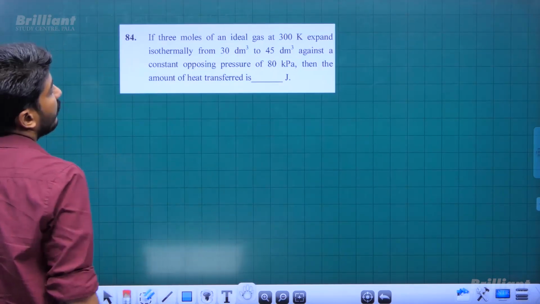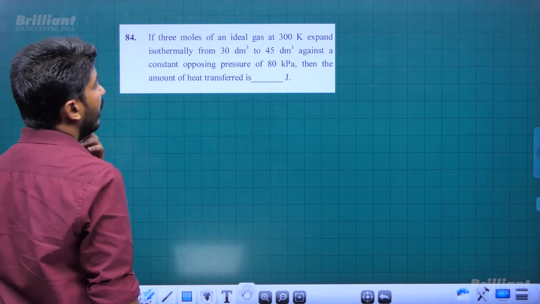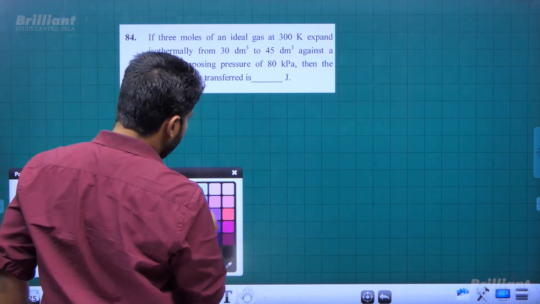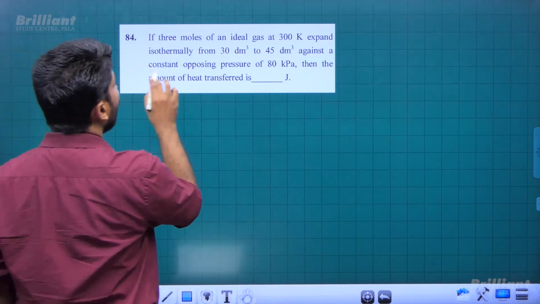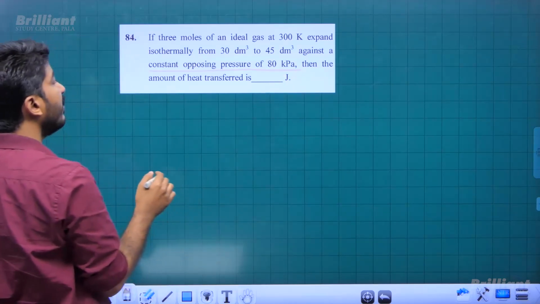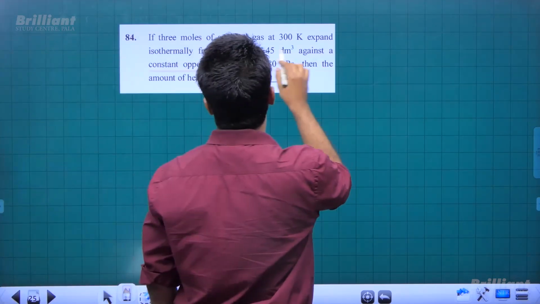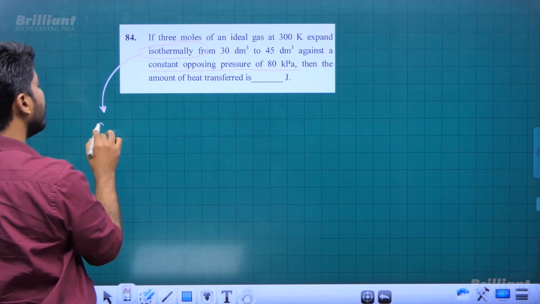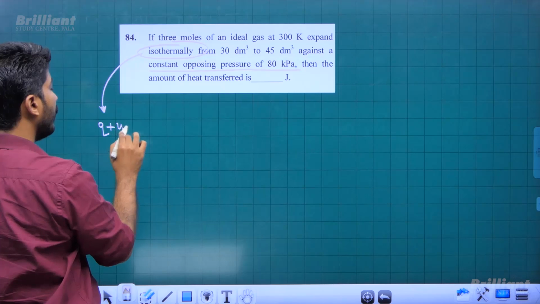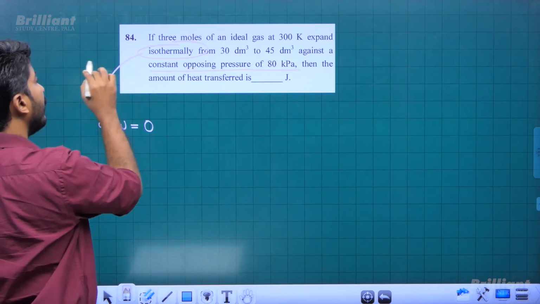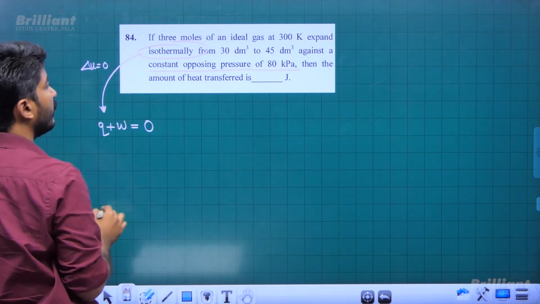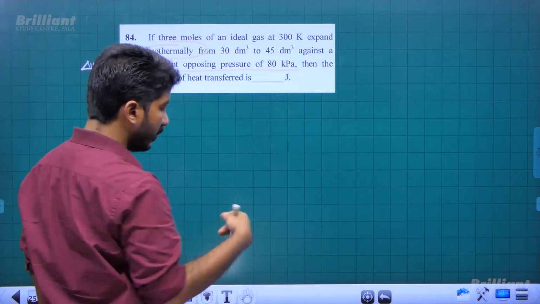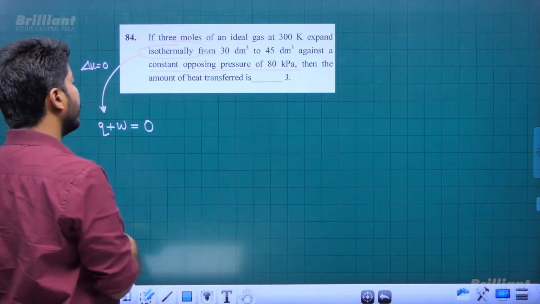From thermodynamics: if 3 moles of an ideal gas at 300 Kelvin expand isothermally from 30 to 45 decimeter cube against a constant opposing pressure of 80 kilopascal, then the amount of heat transferred is. We know it is isothermal expansion, and for isothermal expansion of ideal gases, the first law says Q plus W will be equal to 0. Delta U will be equal to 0 for isothermal expansion of an ideal gas. So Q plus W is going to be 0. If we calculate W, just the negative of W will be Q, right?